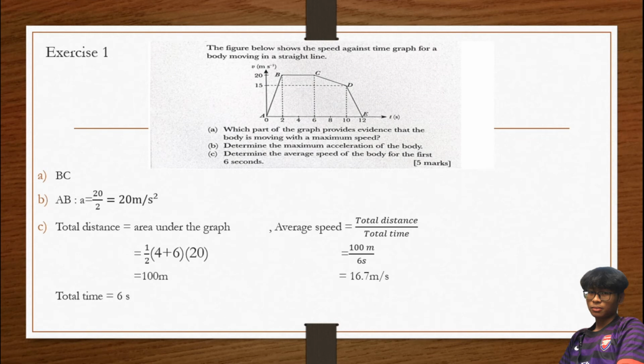So average speed, we substitute our value of total distance, 100 meter over 6 seconds. So we get 16.7 meter per second.